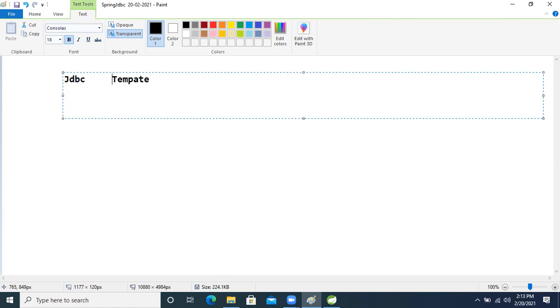Let's understand it by dividing it first. We are learning design patterns. In that, JDBC is a technology, and template is nothing but a design pattern.